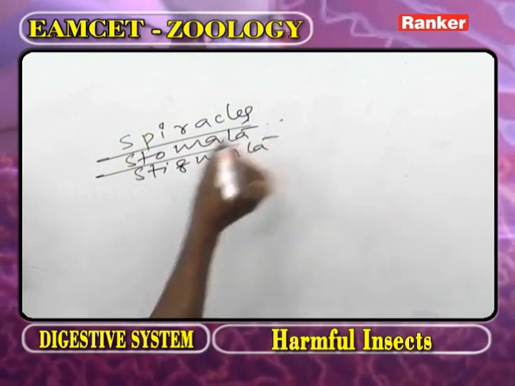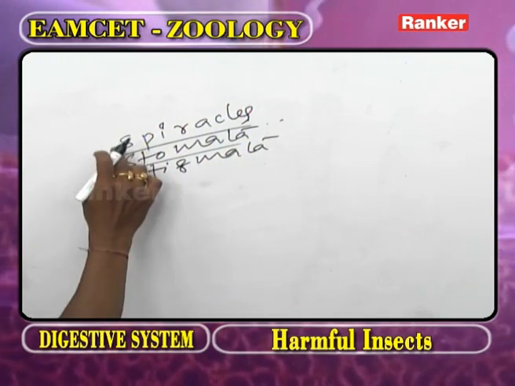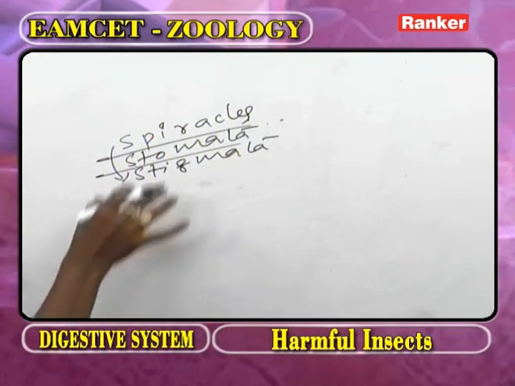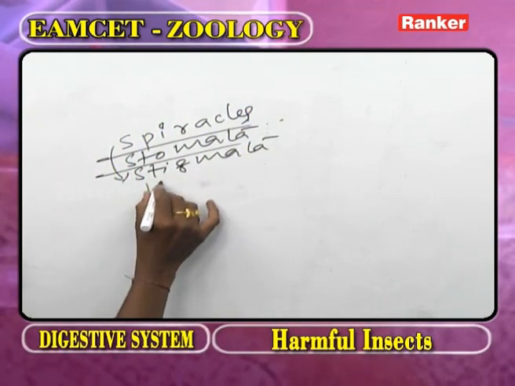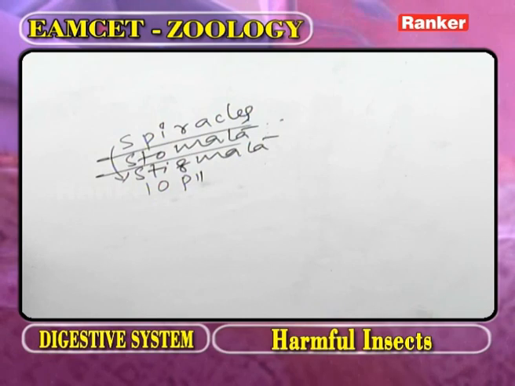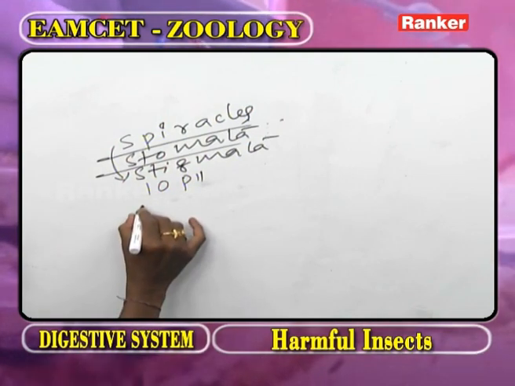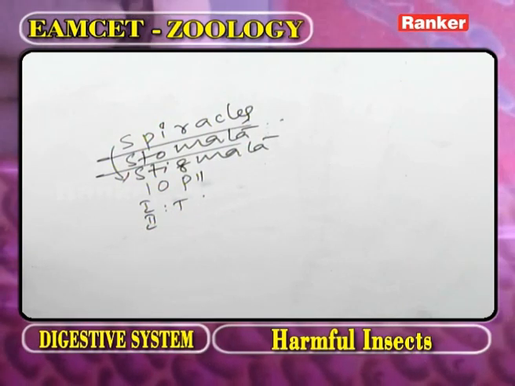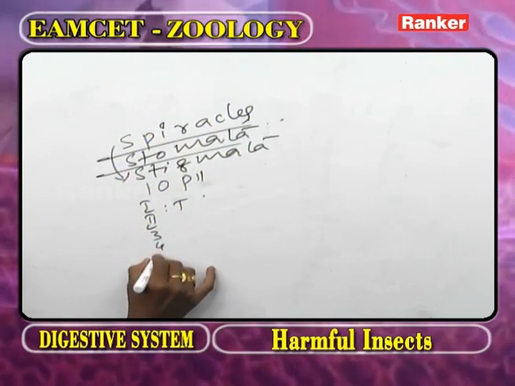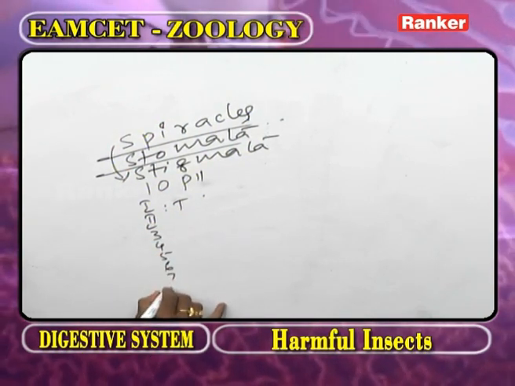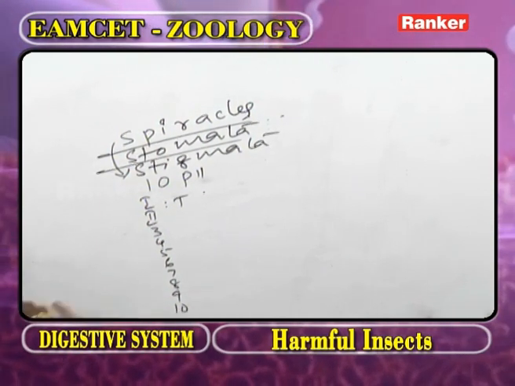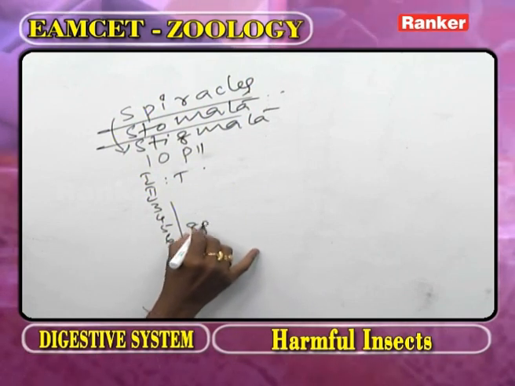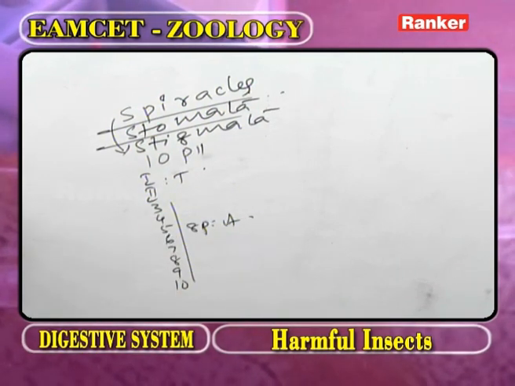Now, what is the popular word for other name of spiracle? The stigmata. In the body of cockroach, how many spiracles are present? 10 pairs of spiracles. The first two pairs are present in the thoracic region. Third, fourth, fifth, sixth, seventh, eighth, ninth, 10th. That means remaining 8 pairs are present in the abdomen.